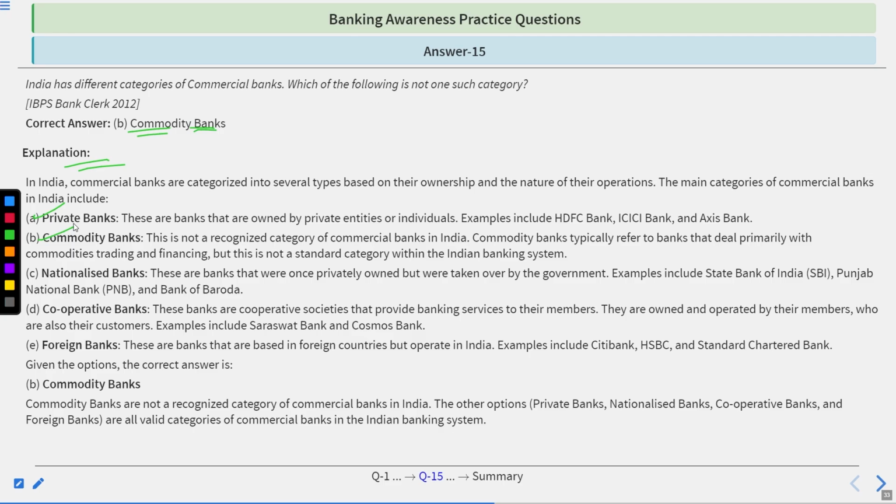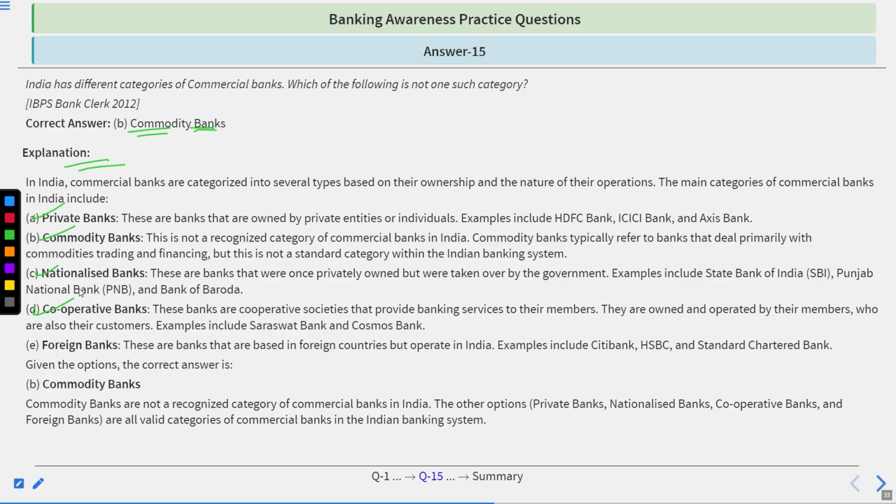Community banks are not a recognized category of commercial banks in India. Such banks typically refer to banks that deal primarily with commodities trading and financing, but are not a standard category under the Indian banking system. Nationalized banks were once privately owned but were taken over by the government, examples like SBI, PNB, and Bank of Baroda.